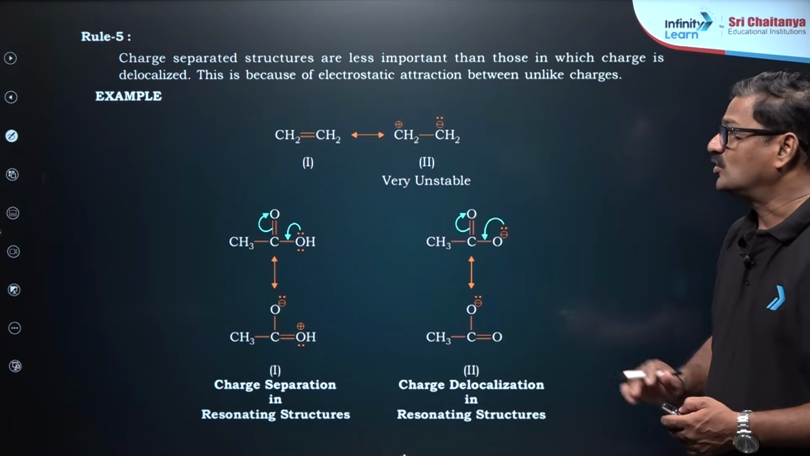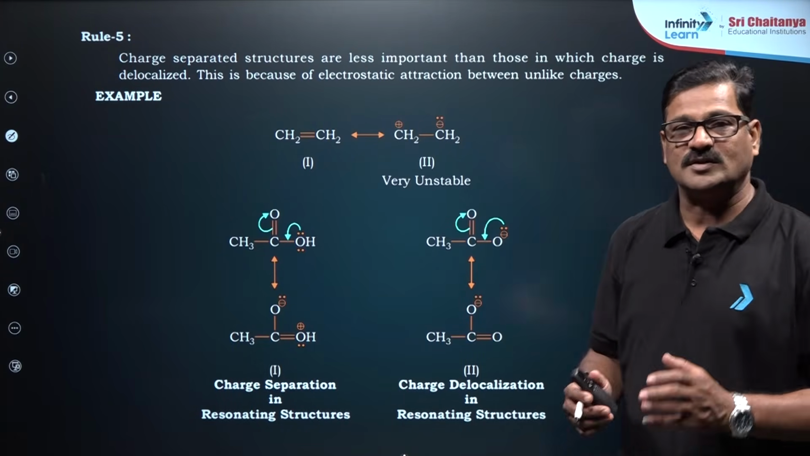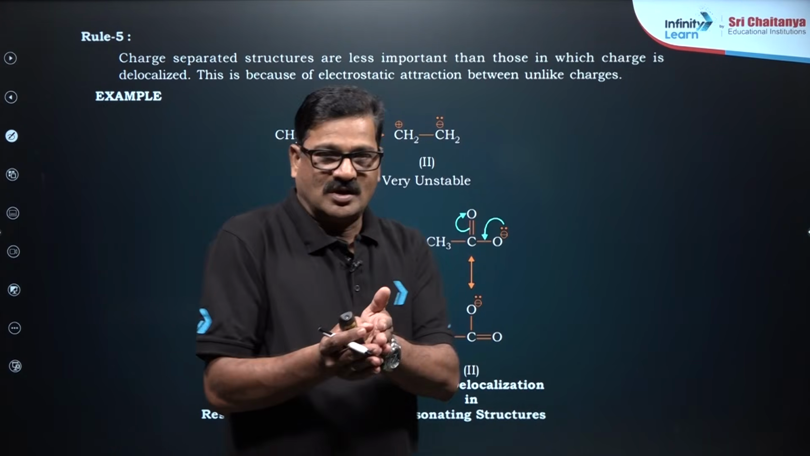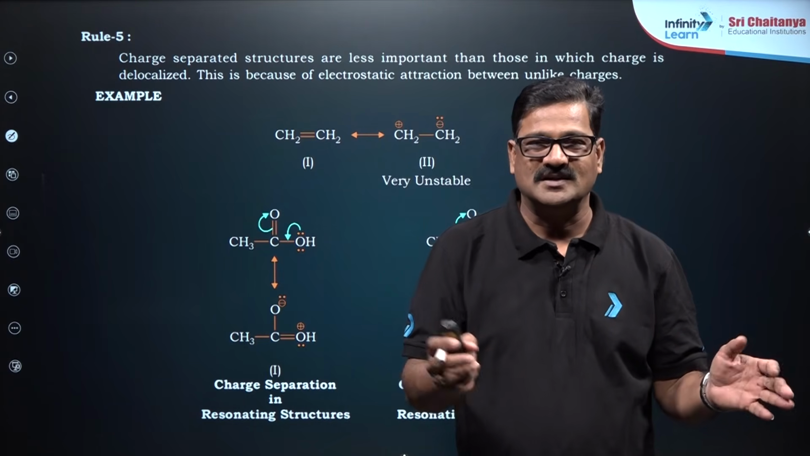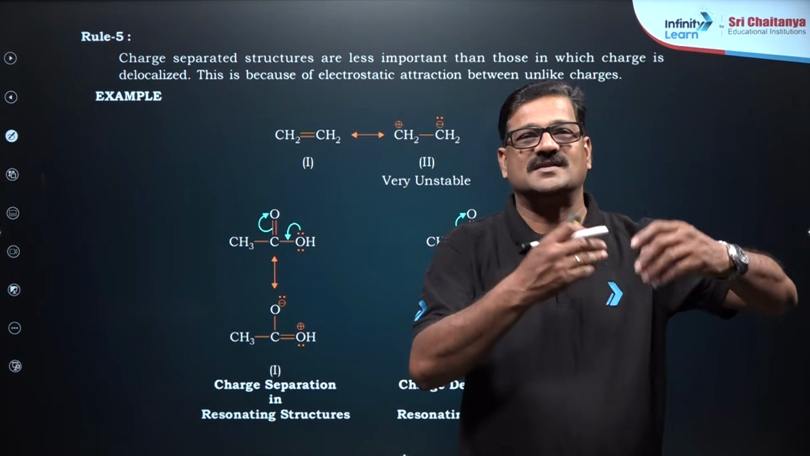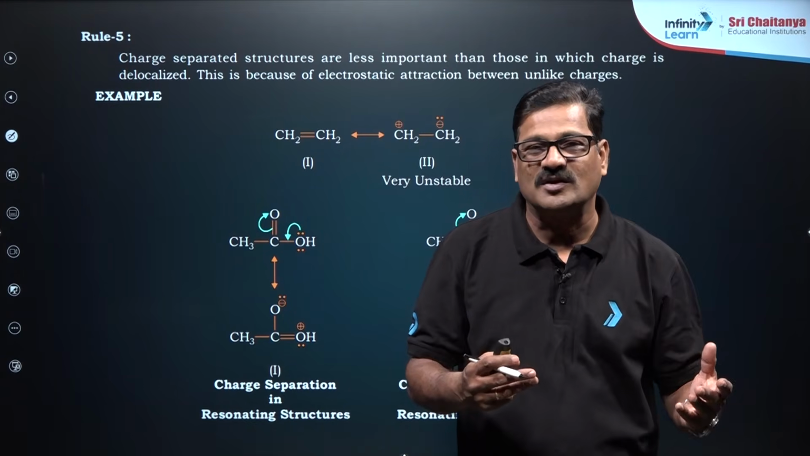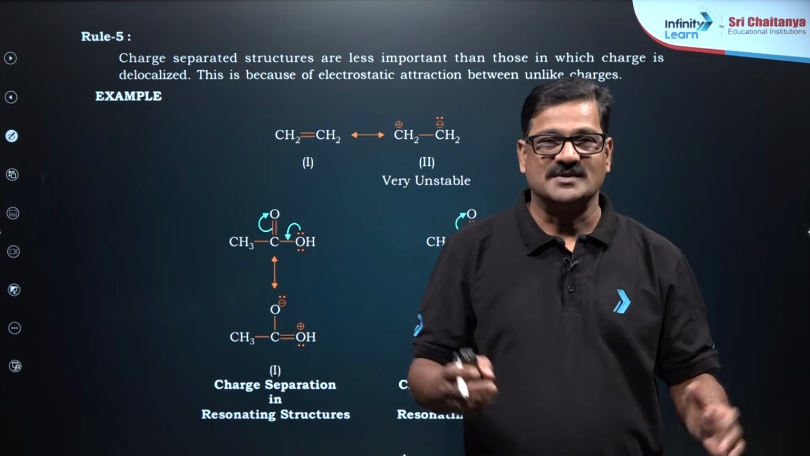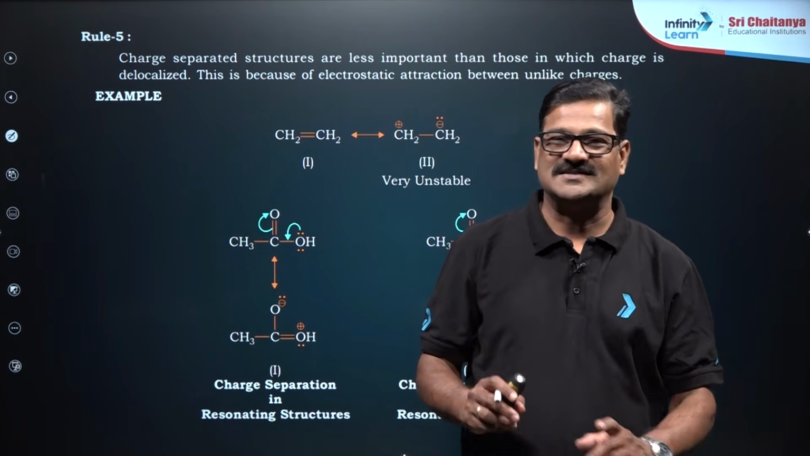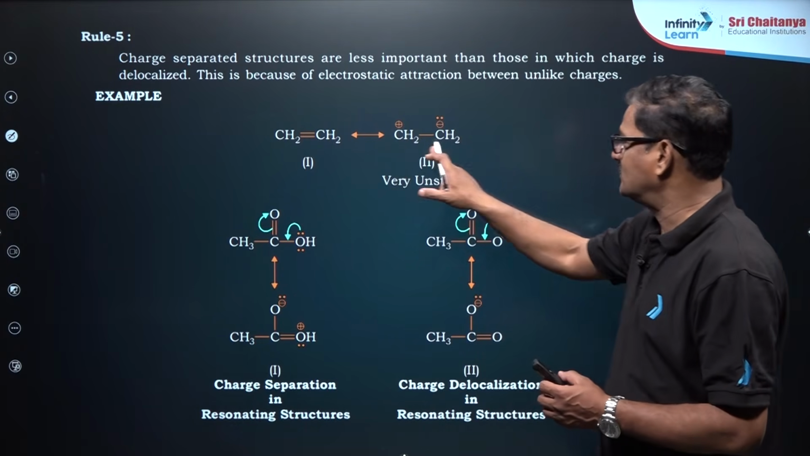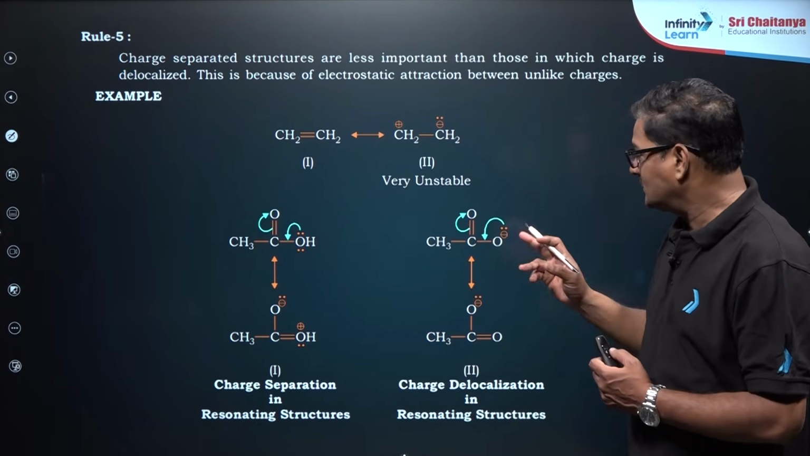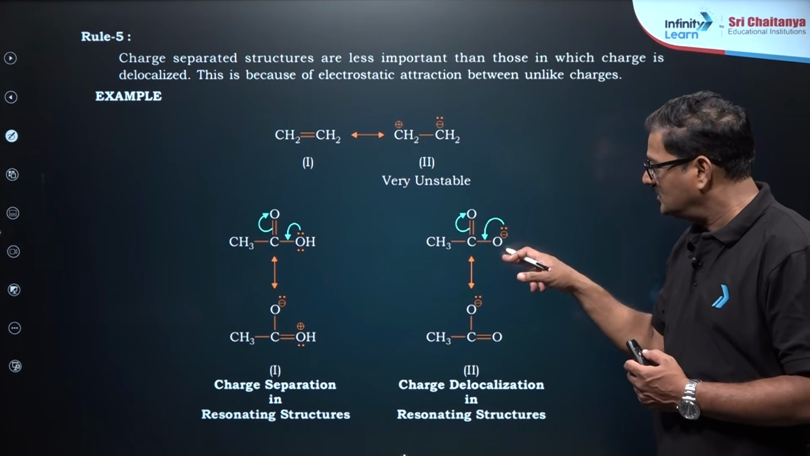Moving ahead, rule 5: charge separation and charge delocalization. What is the meaning of charge separation? When a neutral molecule unnecessarily gets charged, that is called charge separation. When an already charged molecule, due to resonance, has charge moving here and there, it is called charge delocalization. So charge separation is super unstable, charge delocalization is super stable. You can see this is called charge separation, unstable. This is also charge separation, unstable, but it is already charged, now the charge is moving here and there.